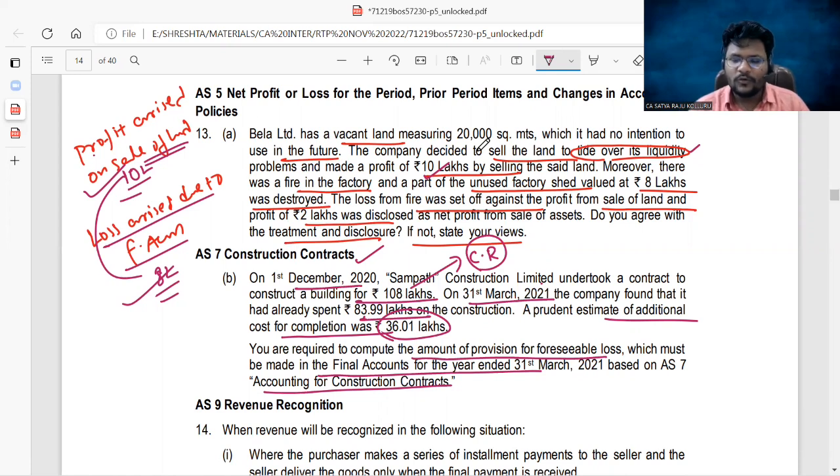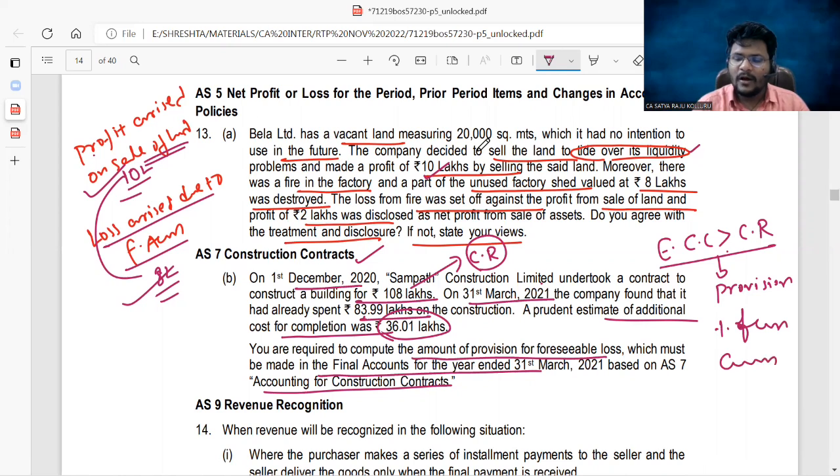First of all, you need to know the provision. As per AS 7 construction contracts, at any point of time, if the total estimated contract cost exceeds the contract revenue, then for the expected loss you need to create a provision irrespective of percentage of completion, whether work has commenced or not.